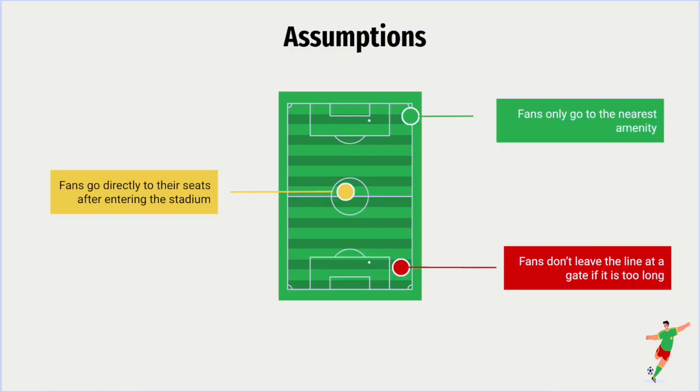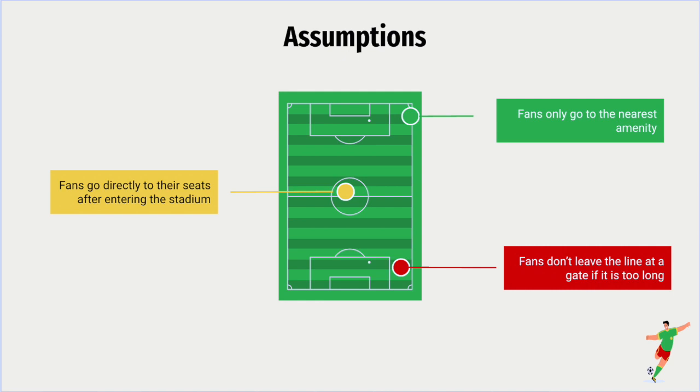In order to create a model of the stadium, we had to make some assumptions. Our first assumption is that fans will go directly to their seats after they enter the stadium. This means they will not go to, for example, the merchandise or concessions or the bathroom on their way to their seat. Our second assumption is that when fans do exit their seat, they will only go to a preset concession stand, merchandise stand, or bathroom. They cannot go to, for example, a merchandise stand on the other side of the stadium. They have to go to a merchandise stand that is close to them.